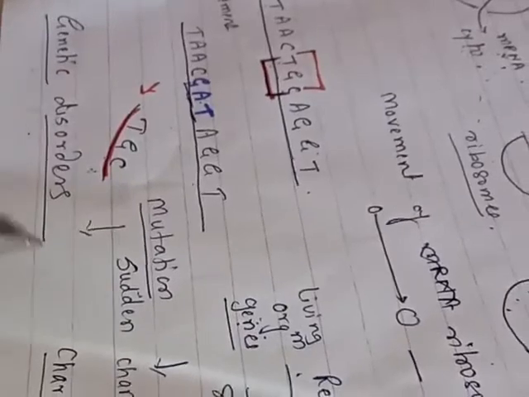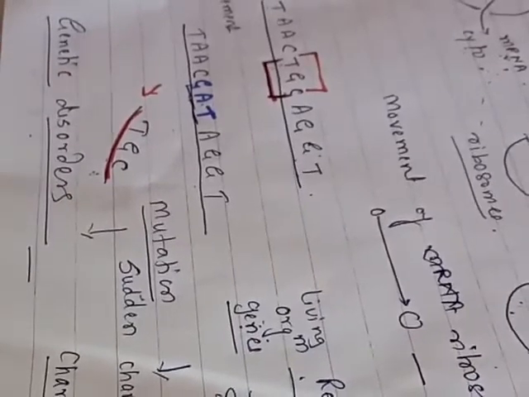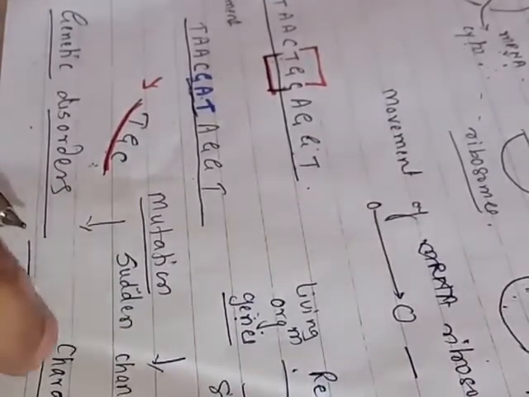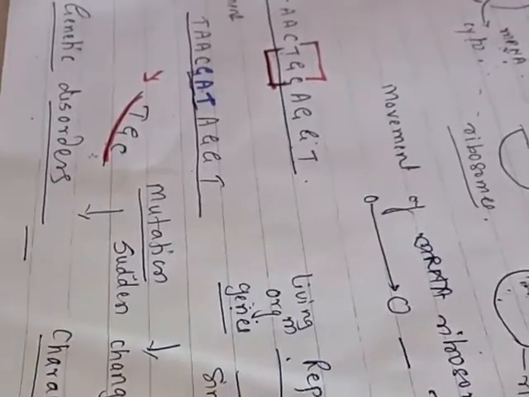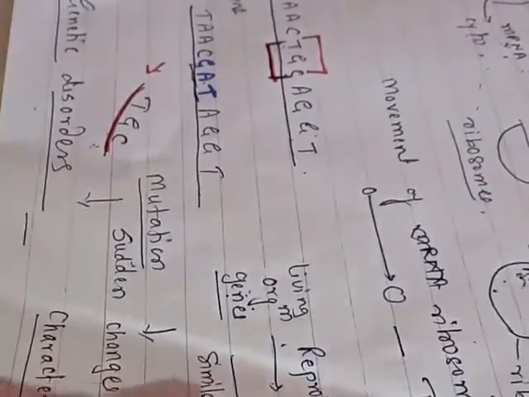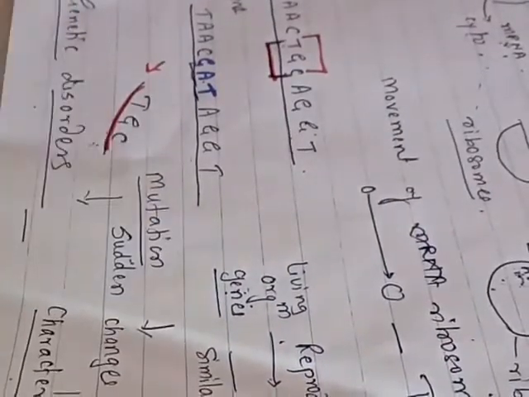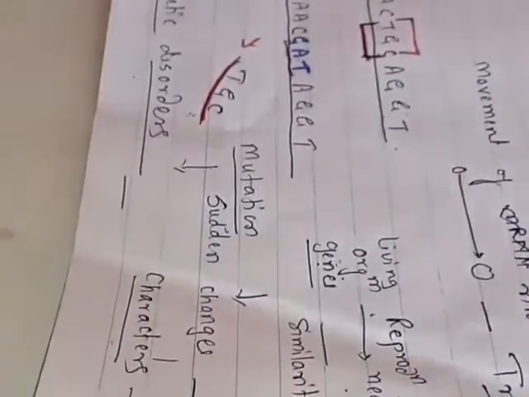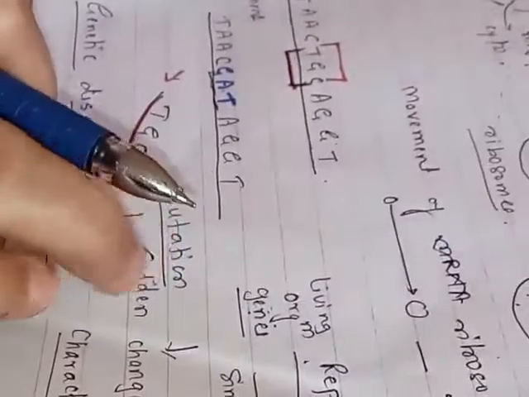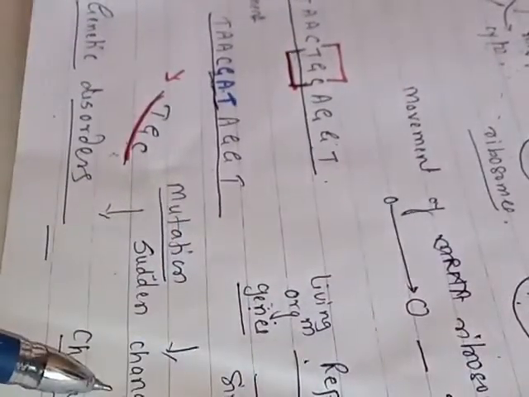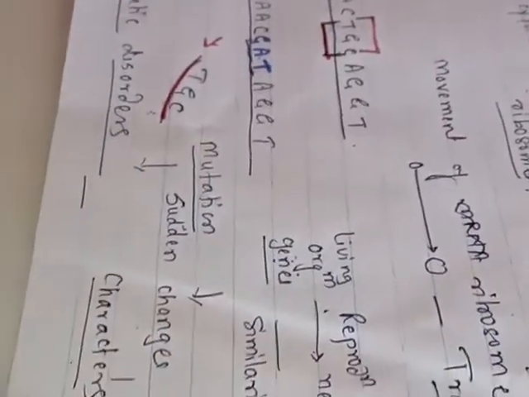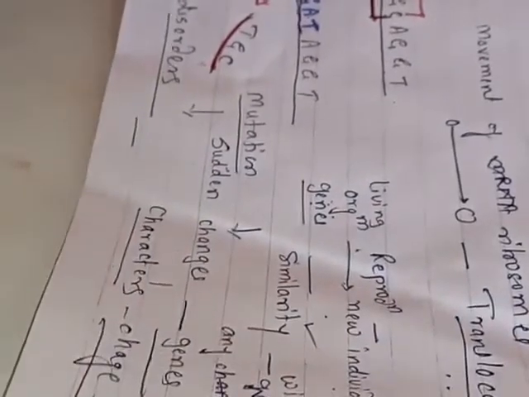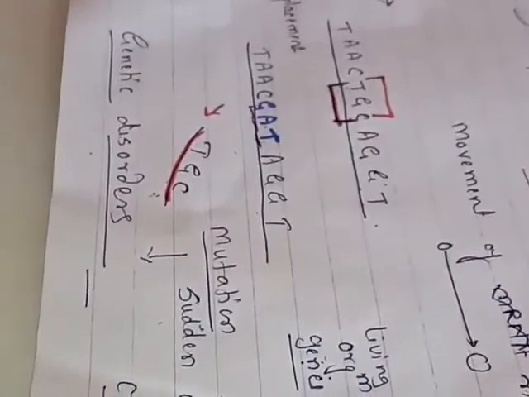In the last year we discussed different types of genetical disorders: sickle cell anemia, hemophilia, albinism. All these are genetical disorders. So mutation leads to genetical disorders. What is a mutation? Sudden change in the gene. How does a sudden change in the gene take place? The position of a nucleotide may be replaced by another nucleotide.